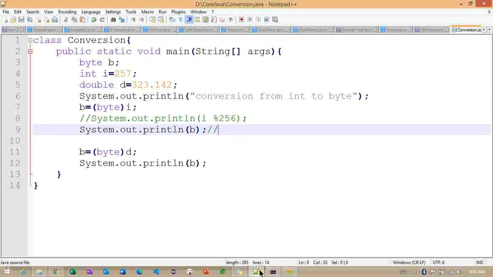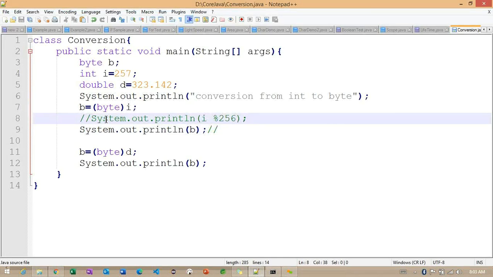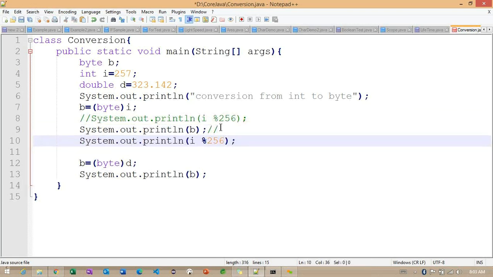To understand, let me write the same modulus operator here, instead of i, we need to specify d.